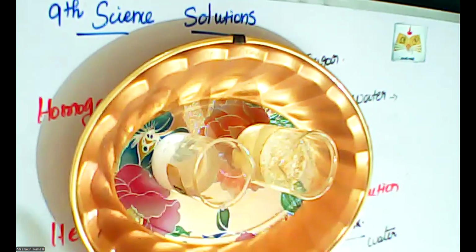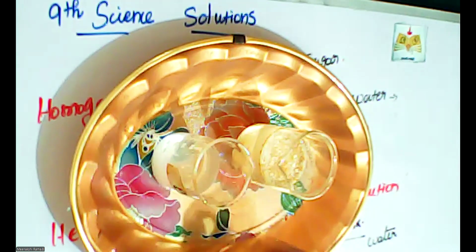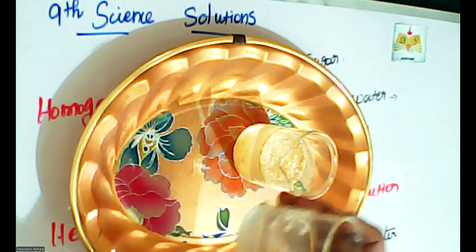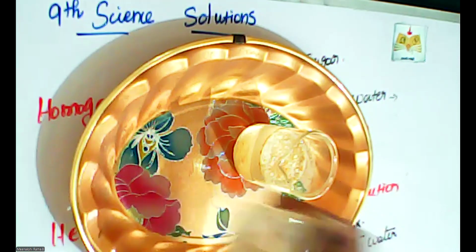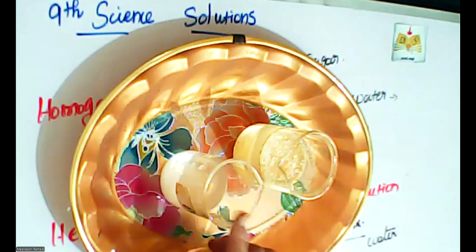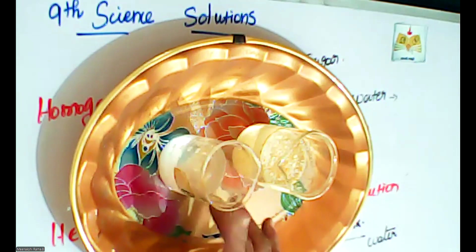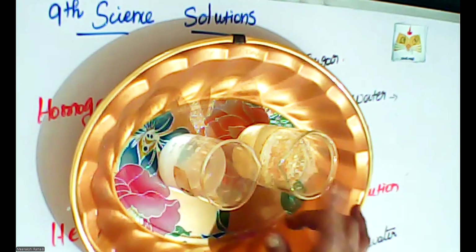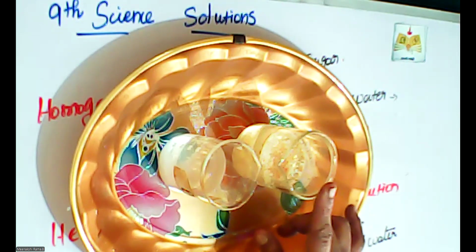Basically a solution has a large amount of solvent, that is water. Water acts as a solvent, salt acts as a solute. I add just a pinch of salt into this water. So this is called a homogeneous solution. This is called heterogeneous.